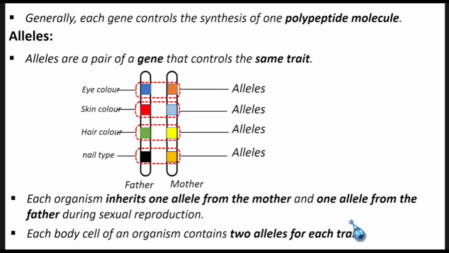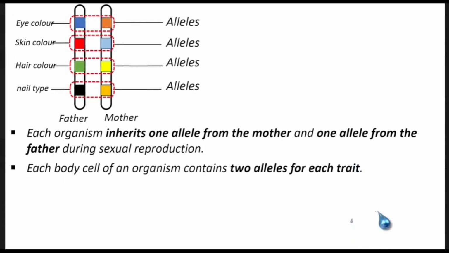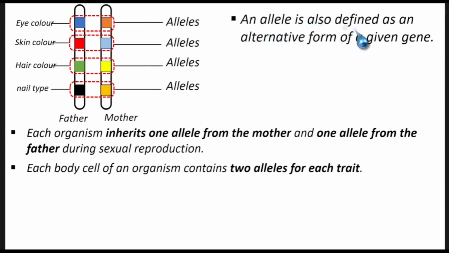All right, so let's push this up a bit and look at another definition of an allele. An allele is also defined as an alternative form of a gene. When we say an alternative form of a gene, what I mean is that if you have this gene for eye color, another alternative is this one.